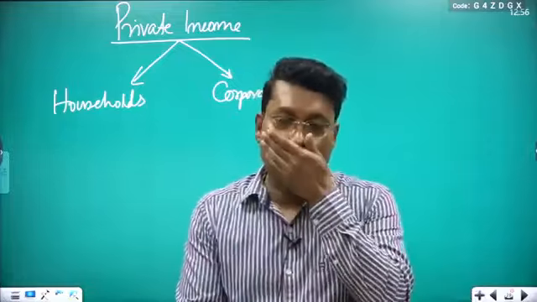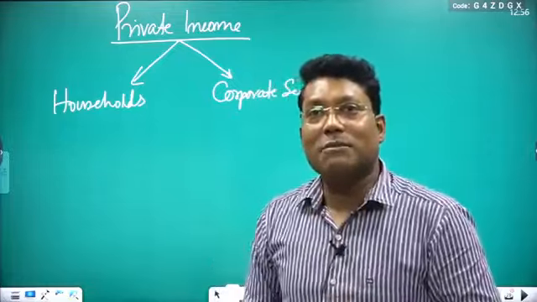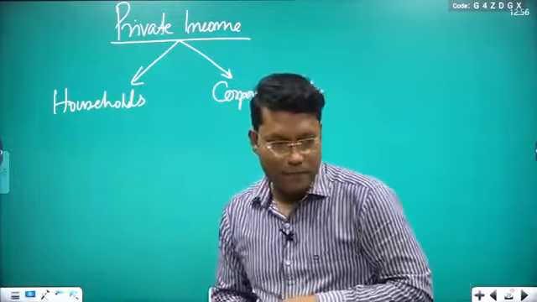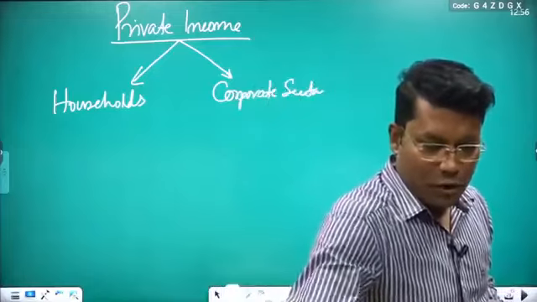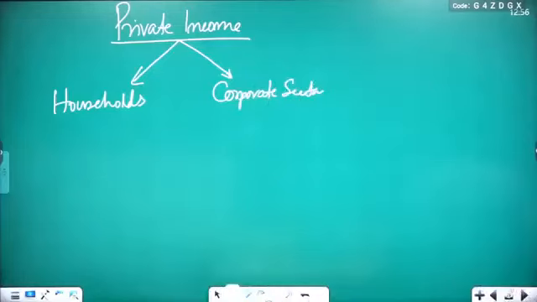Fine. So tell me, what is the income of the corporate sector?